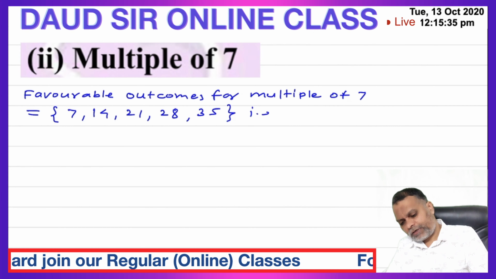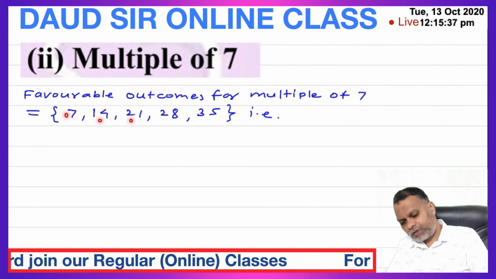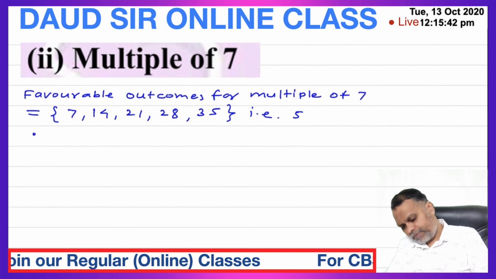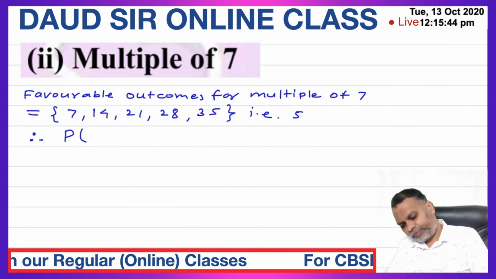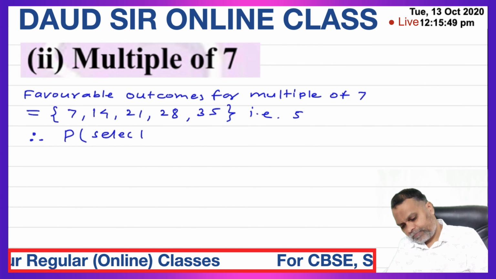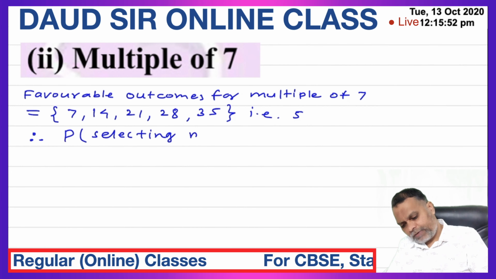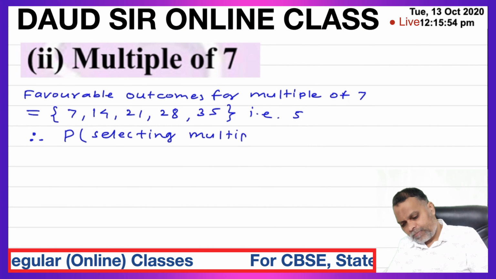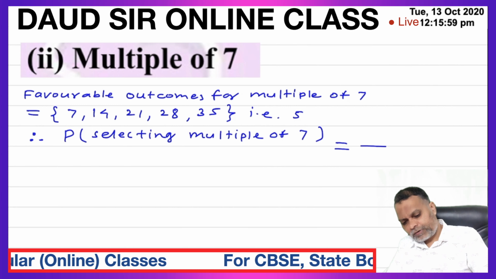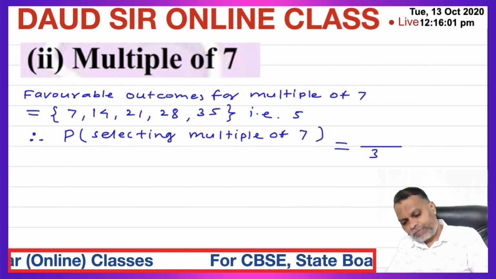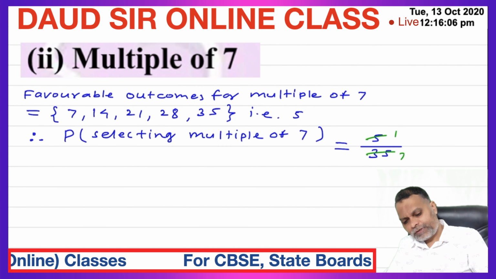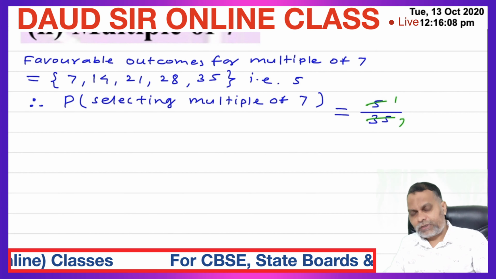These are the multiples of 7, that is how many? 1, 2, 3, 4, 5. 5 multiples. Therefore, probability of selecting a multiple of 7 is equal to favorable outcome 5 upon total possible outcome 35, 5 ones are 5, 5 sevens are 35, so 1 upon 7.